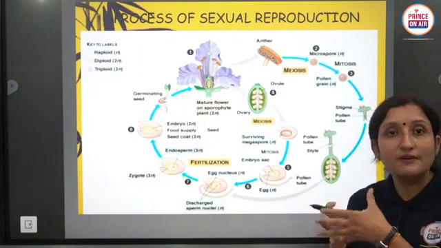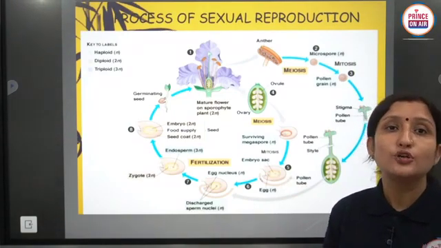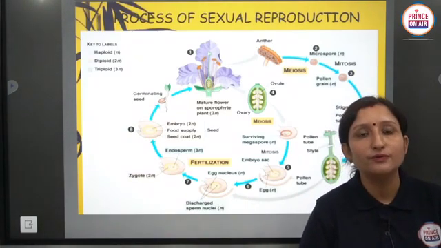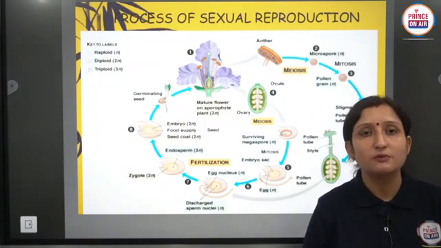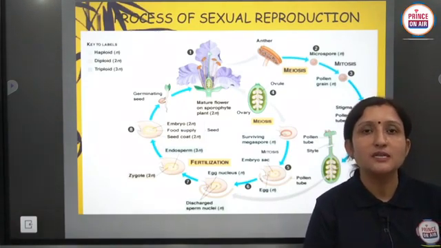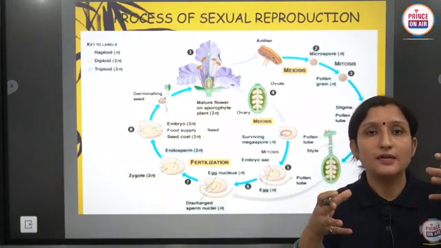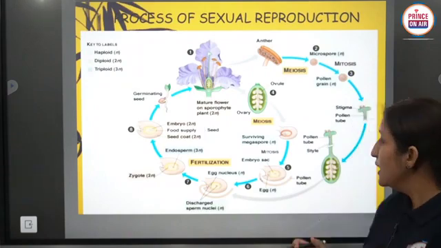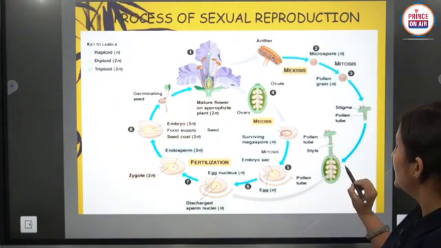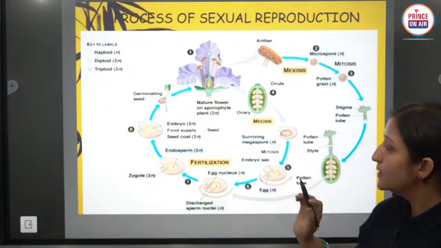Pollen grains are large rounded structures in which two male gametes are present. So they show double fertilization. They have not a single male gamete, they have 2 male gametes. So they show double fertilization, students. Double fertilization and triple fusion are a main feature of angiospermic plants or flowering plants, in which 2 male gametes are present and involved in double fertilization. Clear? So this is the ovary part in which the ovule is present, and in the ovule the egg cell is present, and the egg cell is fertilized by the pollen grain.